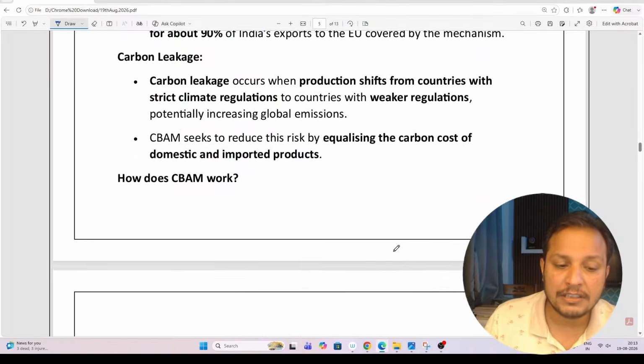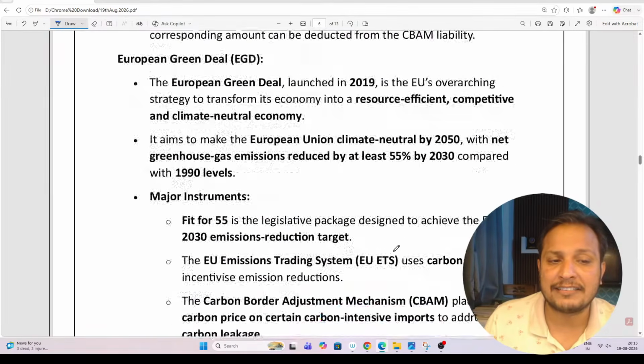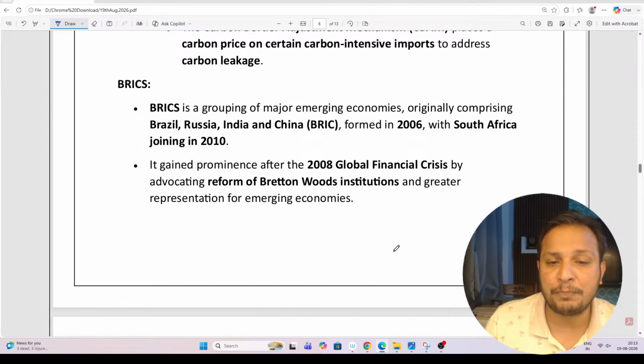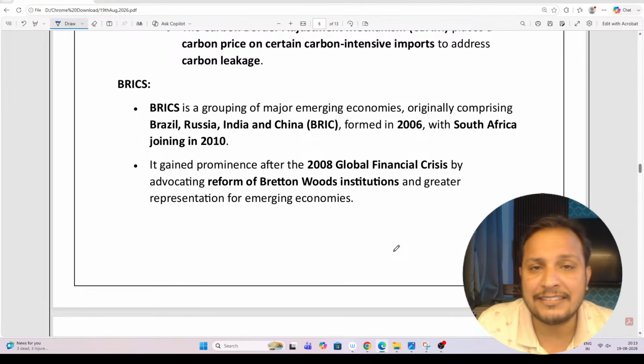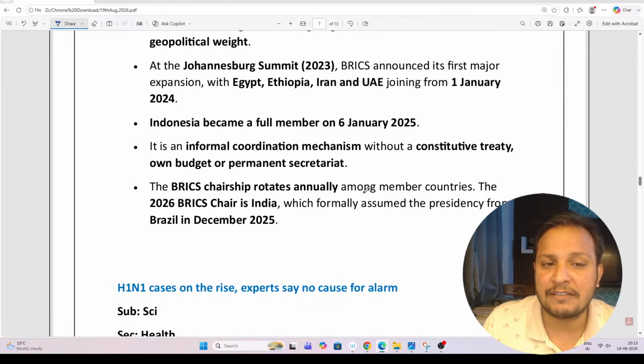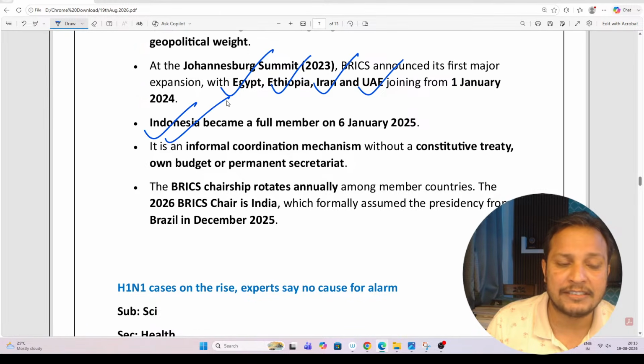Okay, guys, as far as BRICS is concerned, BRICS is a grouping of Brazil, Russia, India, China and South Africa. And recently, new members have joined BRICS. Which new members have joined BRICS? We have Egypt, Ethiopia, Iran, the UAE, and the latest member is Indonesia.